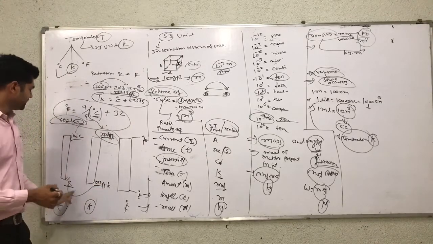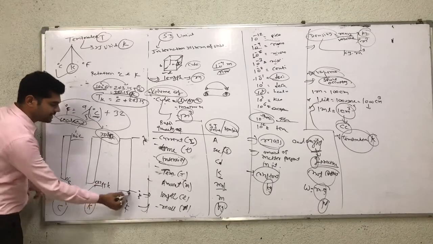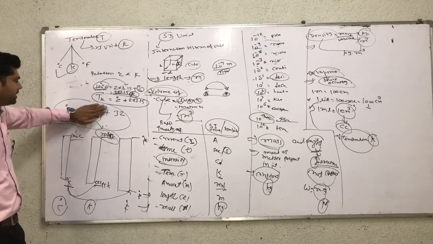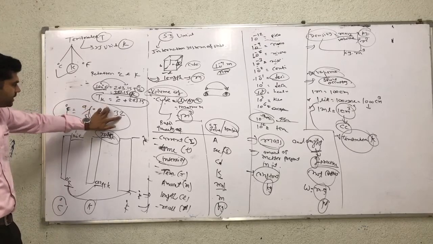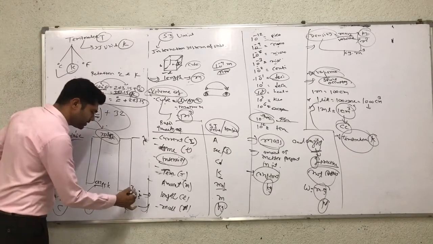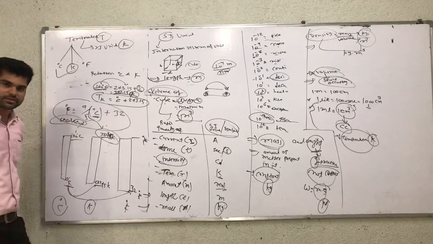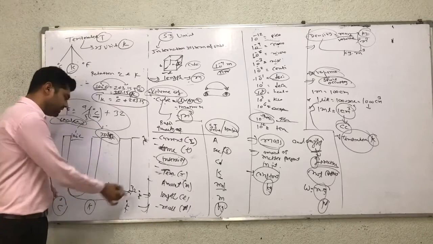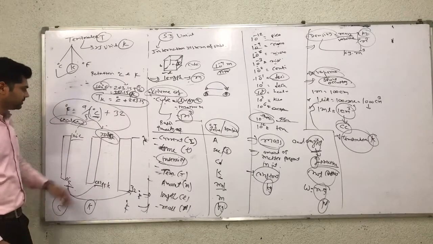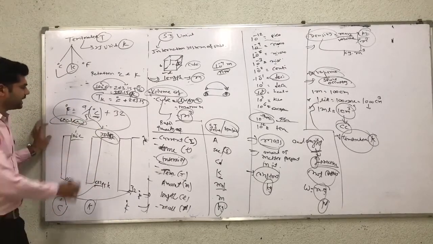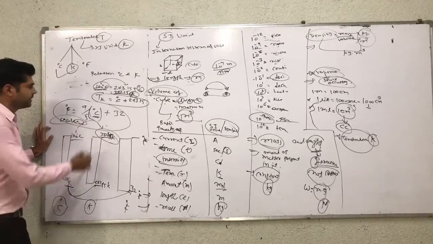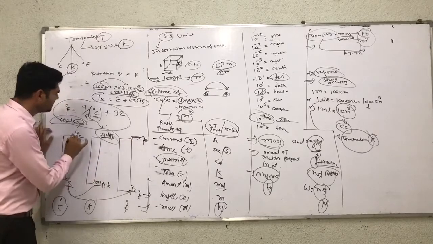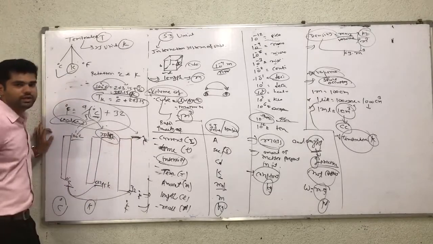Now 0 degree Celsius means how many Fahrenheit? Apply 0 here: 0 multiplied by 9/5 is 0, so the answer is 32 Fahrenheit. So 0 degree Celsius is 273.15 Kelvin and 32 Fahrenheit. Now for 100 degree Celsius, the value of C is 100. Put 100 in the equation and find the value in Fahrenheit.